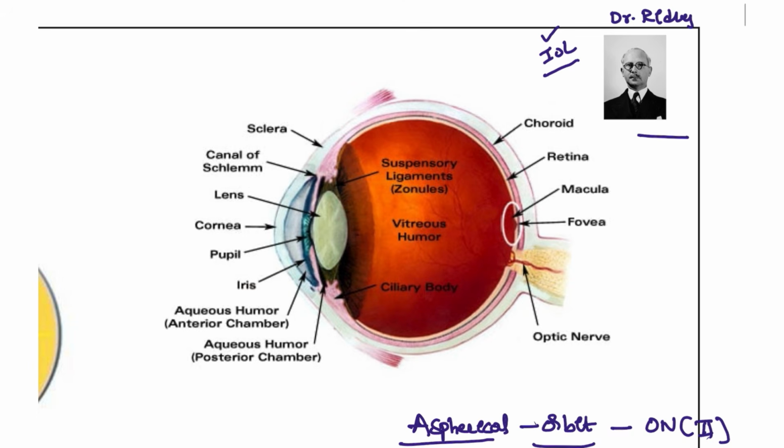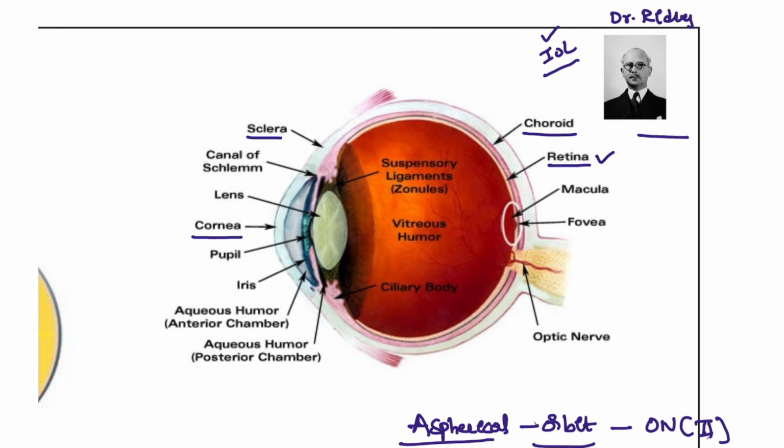Next, what are the layers? First and foremost is the outermost layer, that is the cornea and the sclera. The next layer is the choroid, which also consists of the iris and ciliary body. The last layer is the retina, which consists of the fovea, the blind spot, the optic nerve and the vessels. The neurosensory area is the retina.